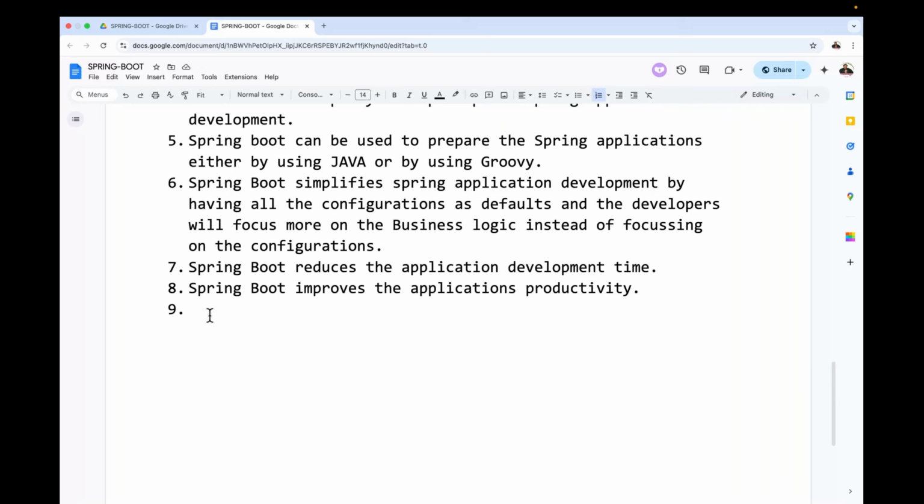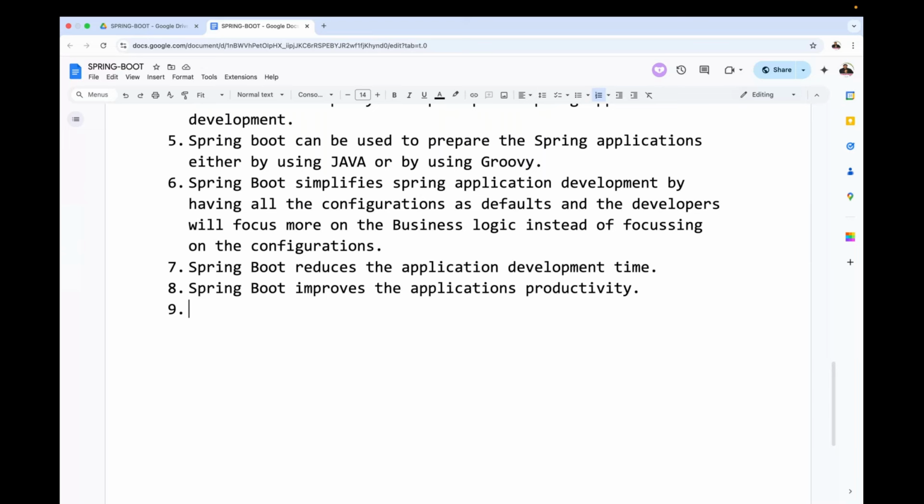Guys, now I'm asking one question to all of you. Tell me, what are the various modules which are available in the Spring Framework?